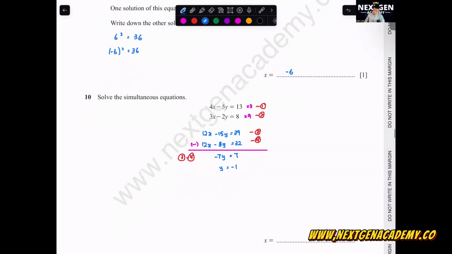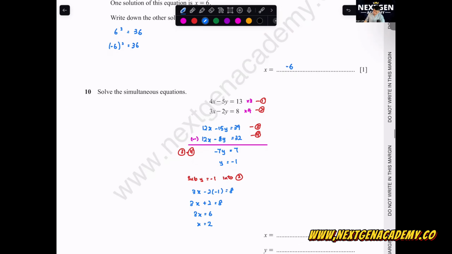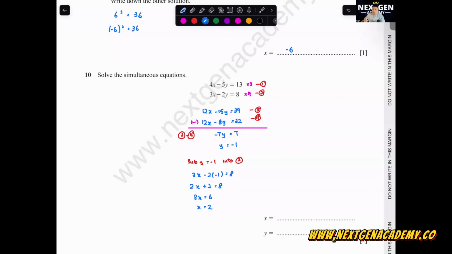Then we take this y equals -1 and substitute into any equation. Which one do we want? Actually, up to you. I'll sub into equation 2. Sub y equals -1 into 2. 3x minus 2 times -1 equals 8. 3x plus 2 equals 8. 3x equals 6. x equals 2. So you've got x equals 2 and y equals -1.